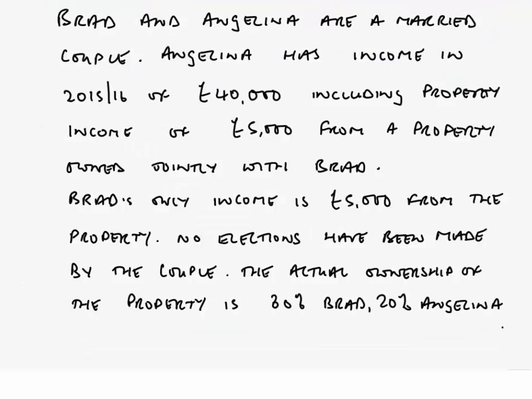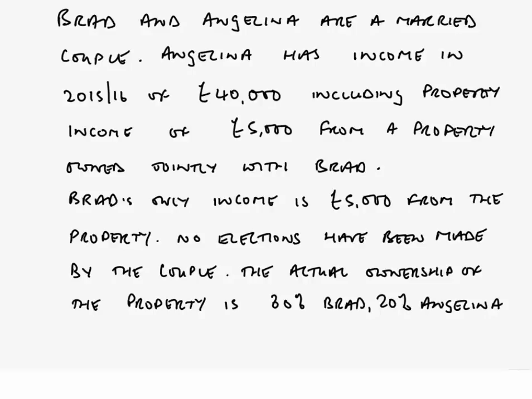Okay, so in our example, we've got Brad and Angelina, a married couple, or possibly were a married couple by now. Angelina has income in 2015-16 of £40,000, including property income of £5,000, and that £5,000 is from a property jointly owned with Brad. Brad's only income is £5,000 from that property. No elections have been made by the couple, but we're then informed that the actual ownership of the property is 80% Brad and 20% Angelina.